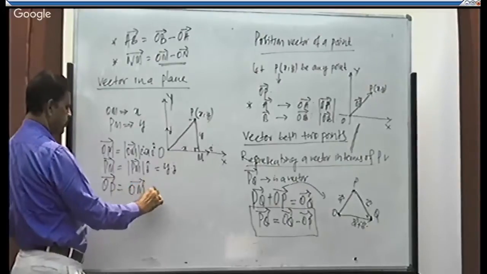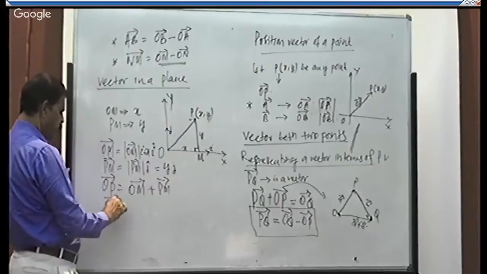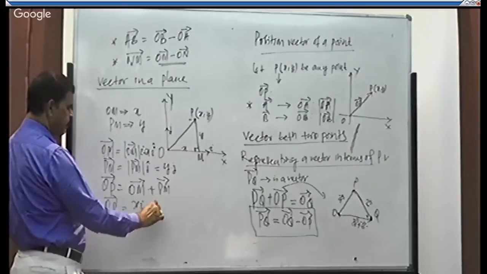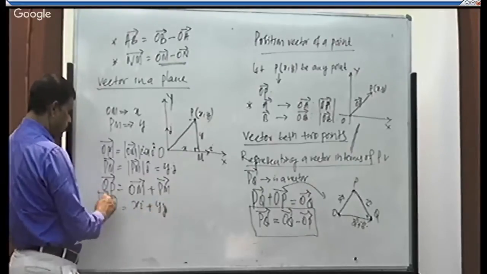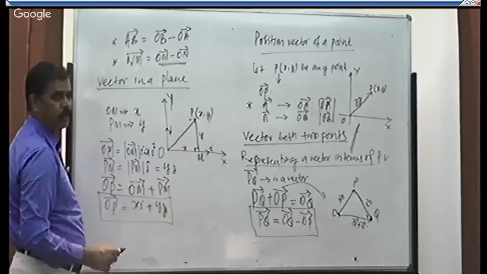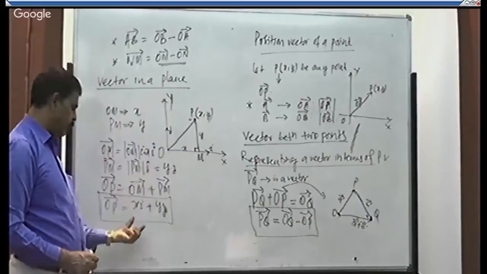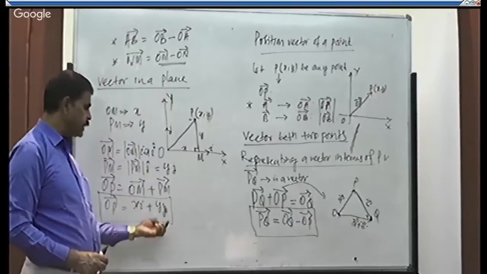OP is equal to OM plus PM. OM is what? xi, plus PM is what? yj. This is the vector in a plane, that is a two-dimensional vector. It is a two-dimensional vector, xi plus yj.